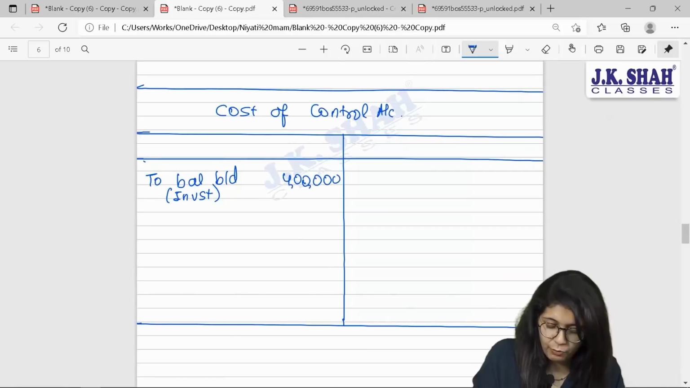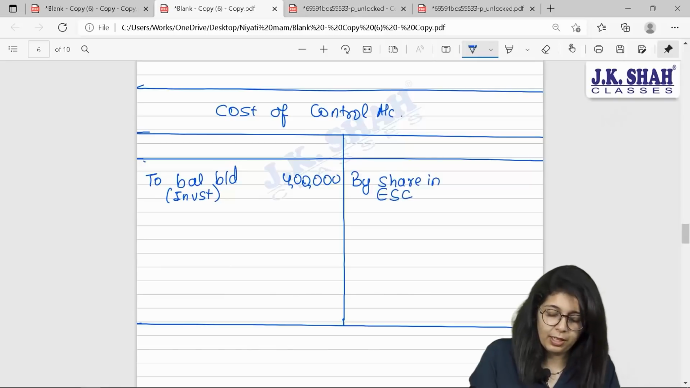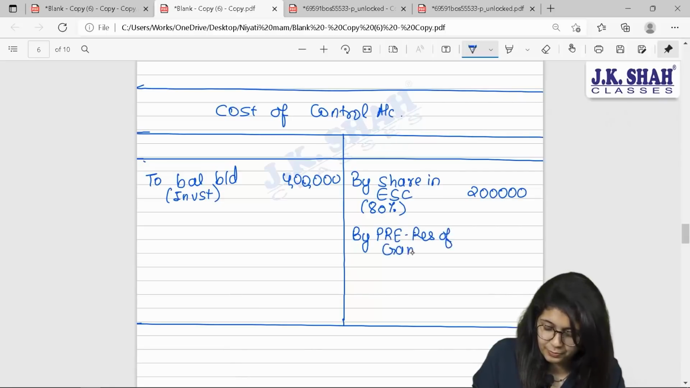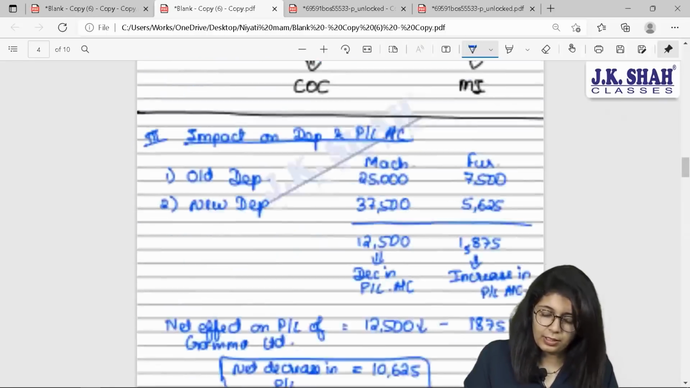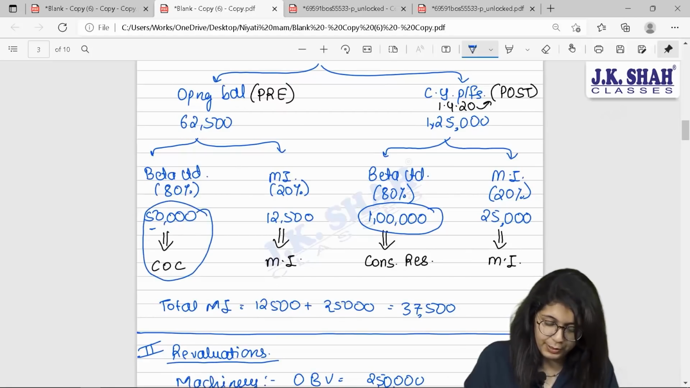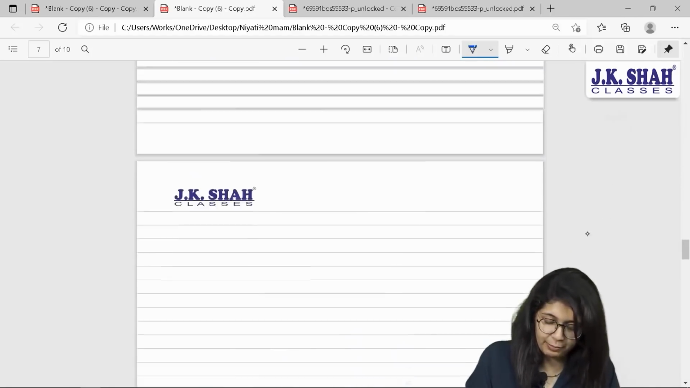And against this 4 lakh, what all things did you get? You got share in equity share capital of gamma. How much beta? 80% of 2 lakh 50,000, which will give you 2 lakh rupees. Then you got some share in pre-reserves of gamma. Come to my working note 1. Over here, how much am I supposed to add to cost of control? 50,000 rupees will be added to cost of control, whatever I am considering. I am circling it.